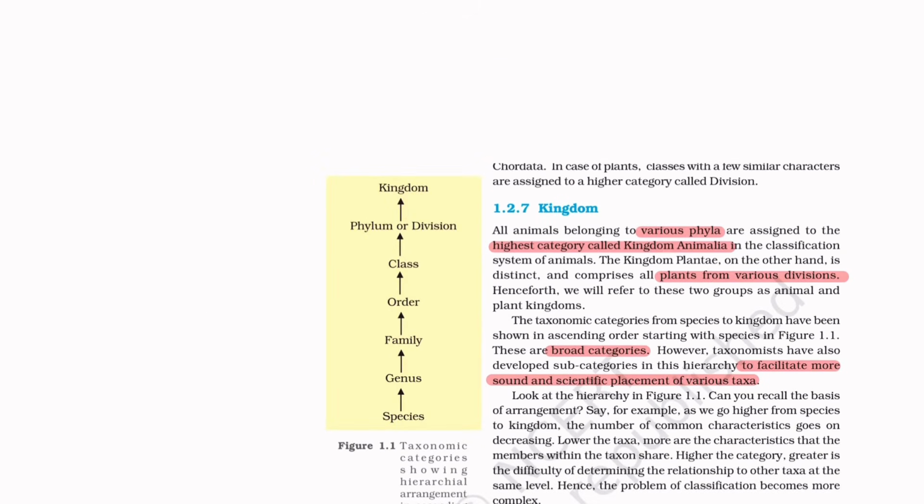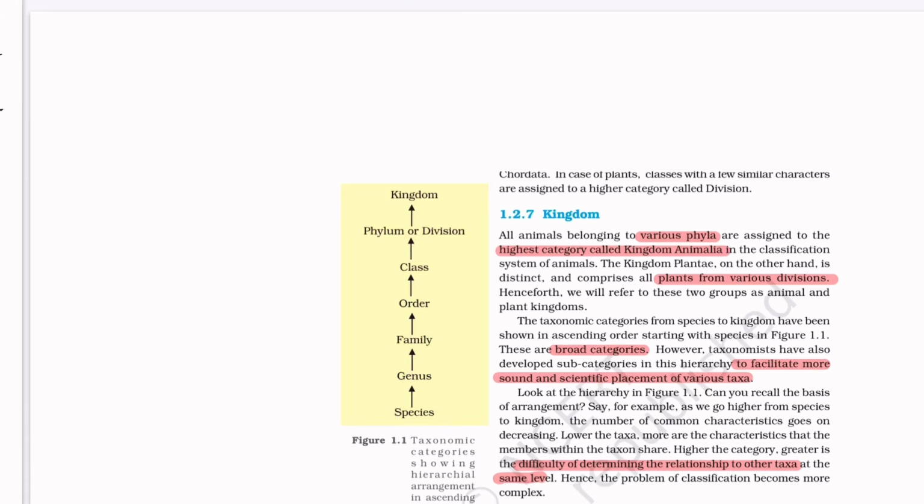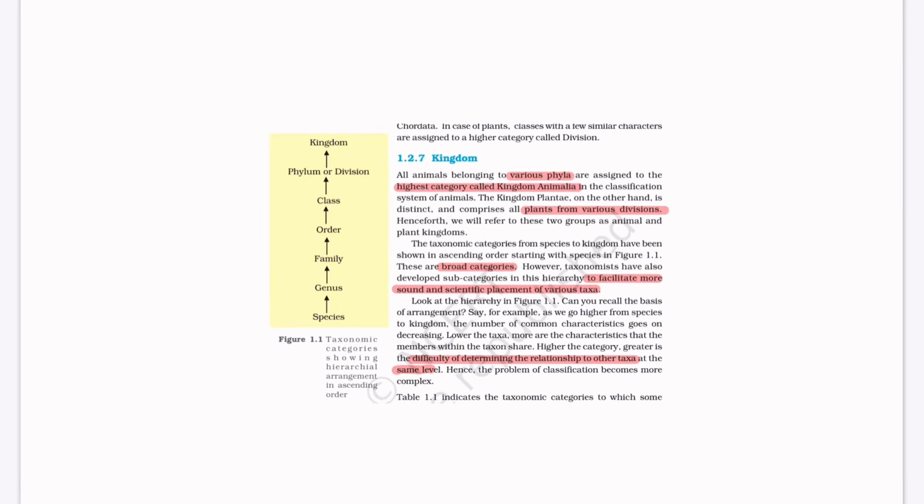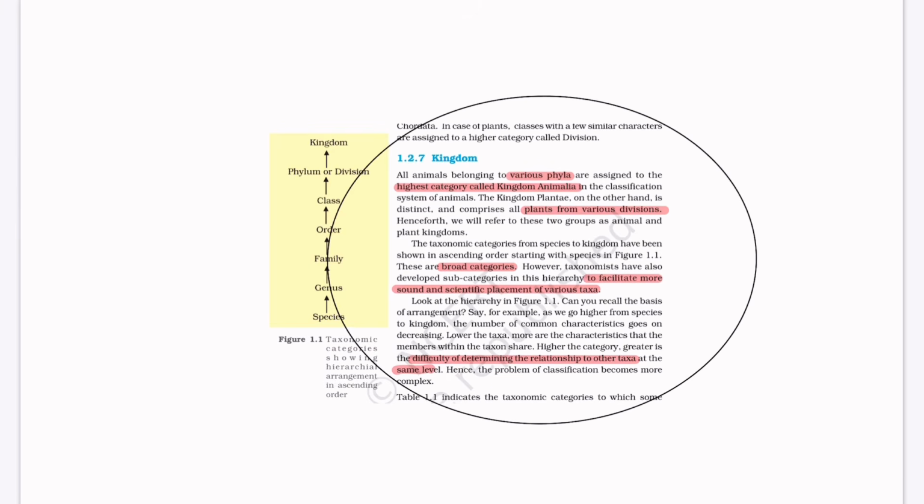And lower the taxa, more are the characteristics that the members within the taxon share. This I have already told you. Higher the category, greater is the difficulty of determining the relationship to other taxa at the same level. Hence, the problem of classification becomes more complex. This all I have already told you. From this directly, this question came.